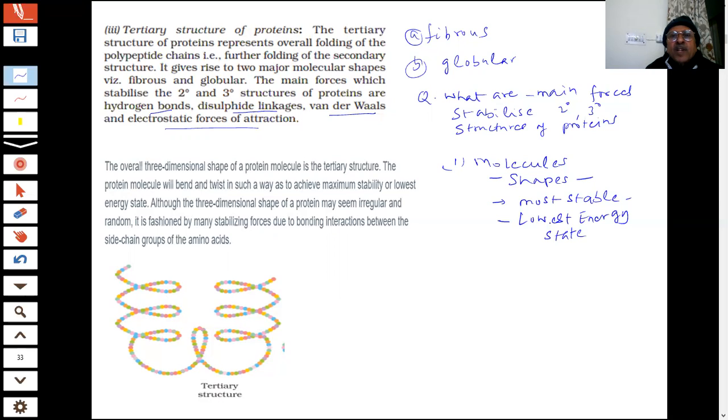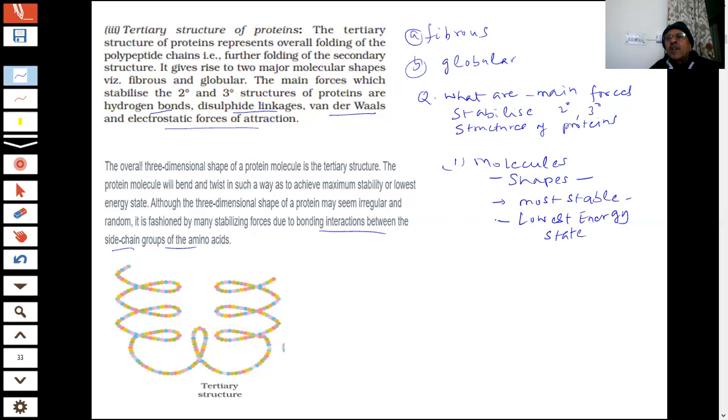So the three-dimensional protein may seem irregular and random. It is fashioned by stabilizing forces due to bonding interactions between side chain groups of amino acids. Because there are side chains also of the amino acids, so what will happen? They'll try to coil around, they will try to associate through hydrogen bonds or other linkages, like disulfide linkages. There are plus minus charges, electrostatic, so they will take a shape, student, which is the most stable form and lowest energy state.